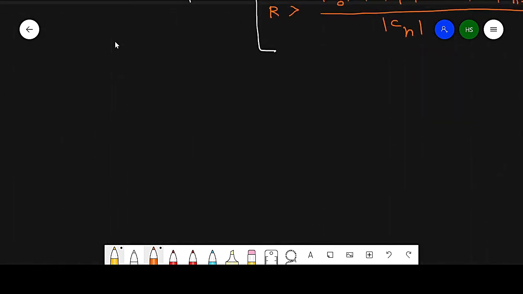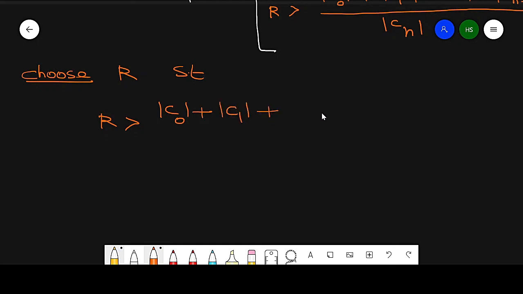So what we get is: choose R such that R is greater than modulus of C0 plus modulus of C1 plus so on plus modulus of Cn minus 1, over modulus of Cn. Choose R which satisfies this condition.